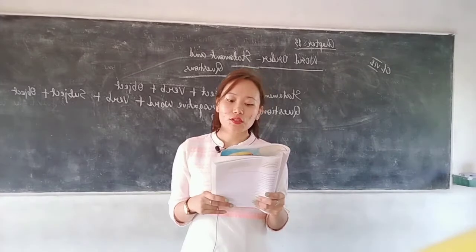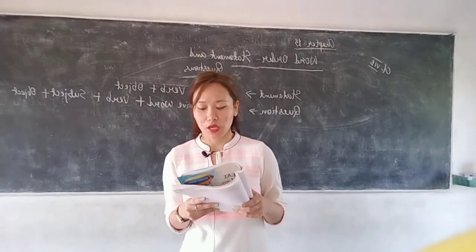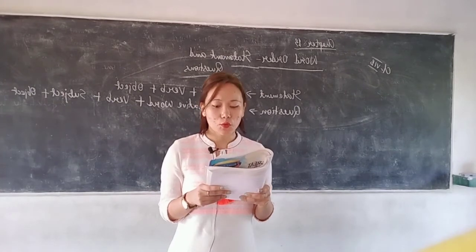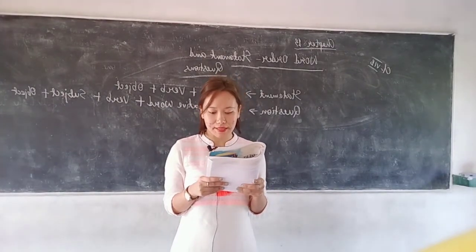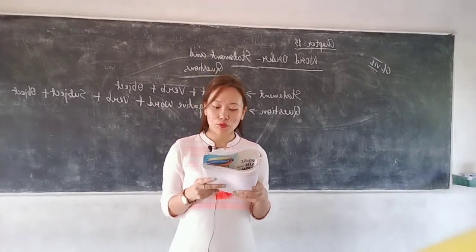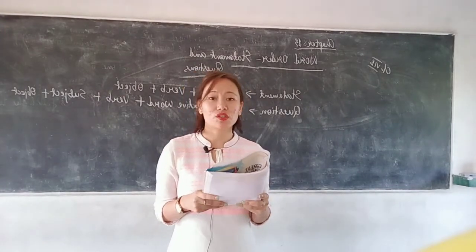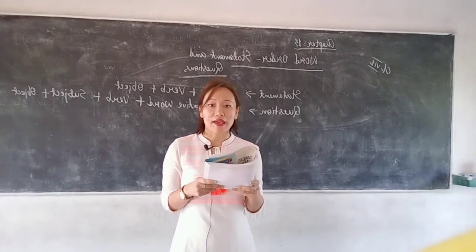Okay. When is used to ask about time. When are they coming? When were you born? Where is used to ask about place. Where do you live? Where do you want to go? Why is used to ask about reason. Why is she crying? Why are you angry?